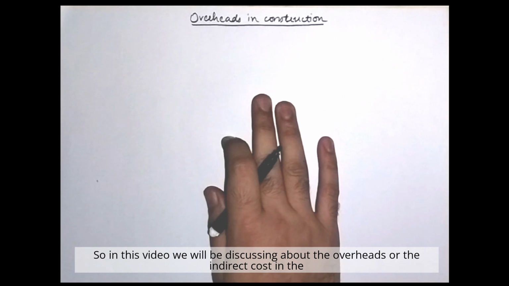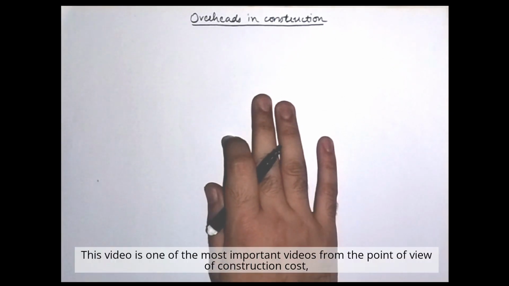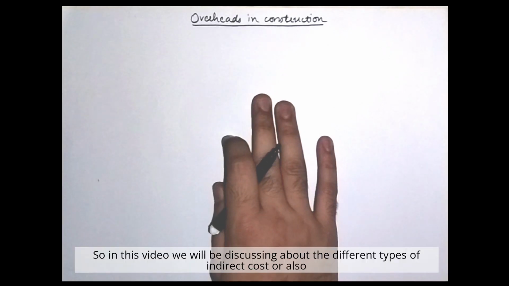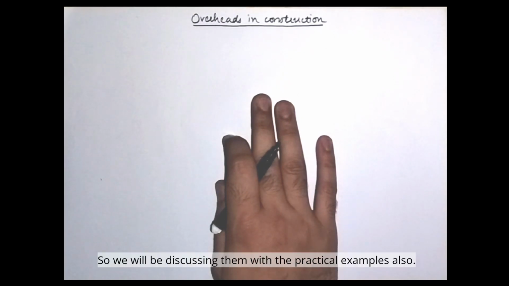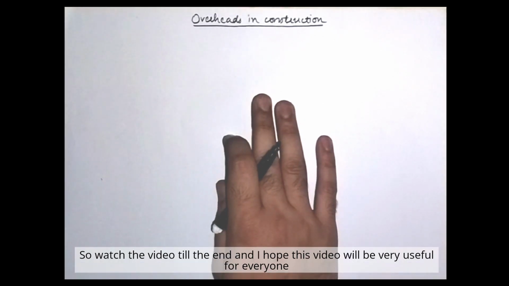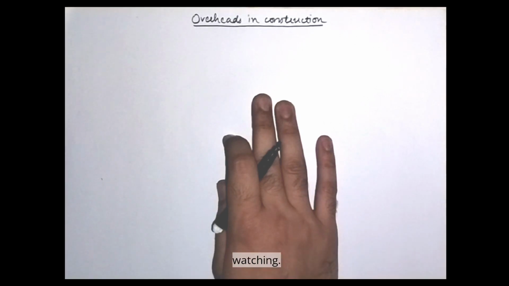So in this video we'll be discussing the overheads or the indirect cost in the construction industry. This video is one of the most important videos from the point of view of construction cost management and monitoring. We'll be discussing the different types of indirect cost, also called project overheads, how they are calculated, what constitutes them, and what their percentages are. We'll discuss them with practical examples also. So watch the video till the end, and I hope this video will be very useful for everyone watching.